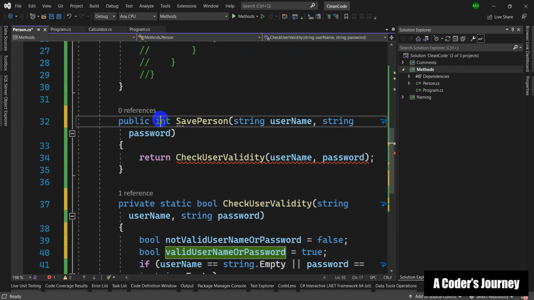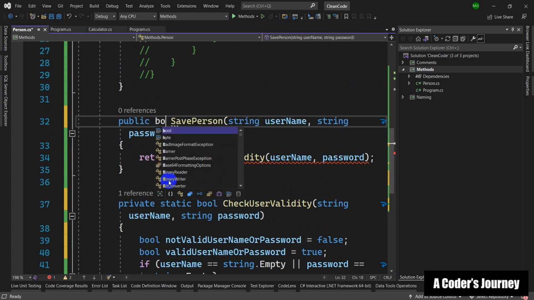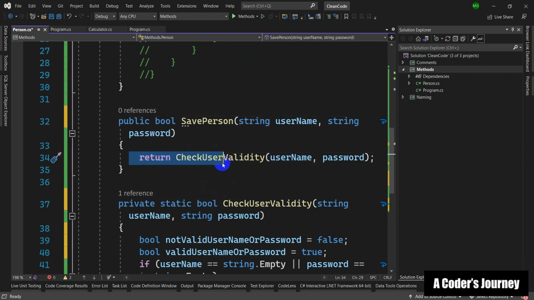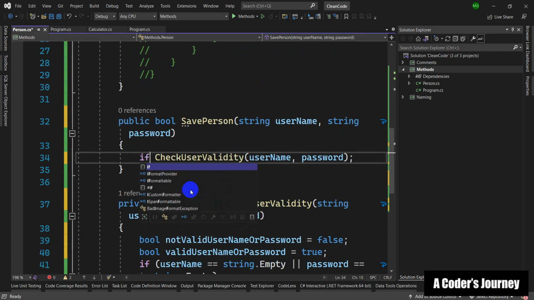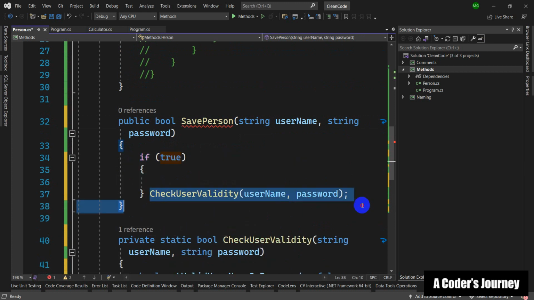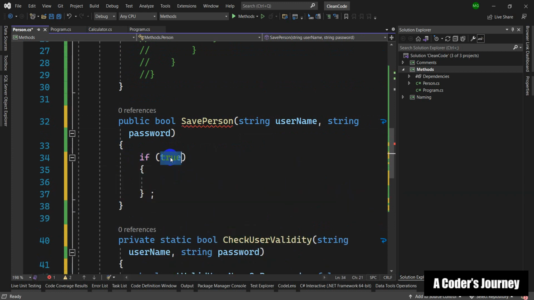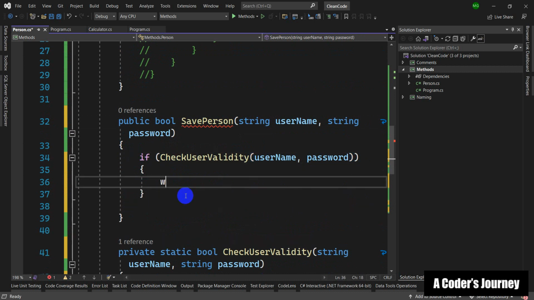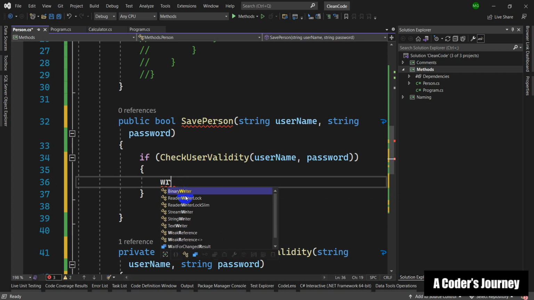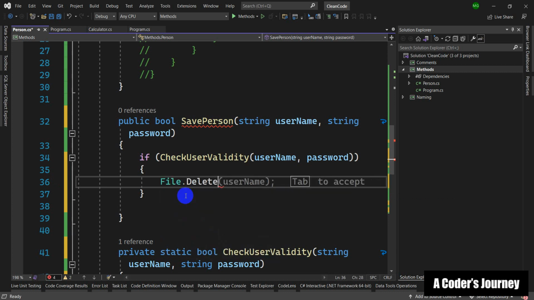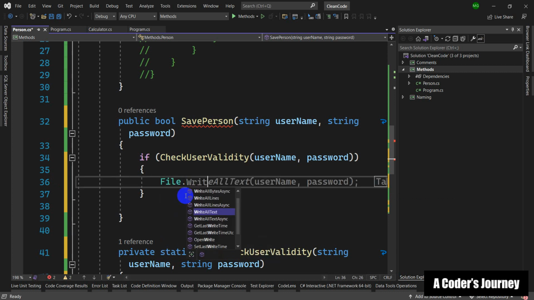And here I'm gonna say, you know what? I'm gonna return a bool, and I'm gonna say if check user validity is true, write to the file. File.write, write all text, right?